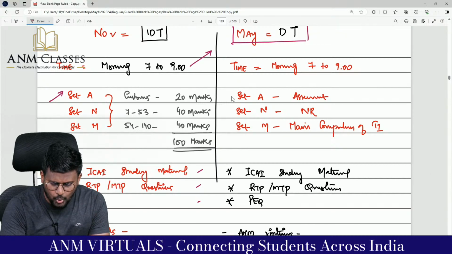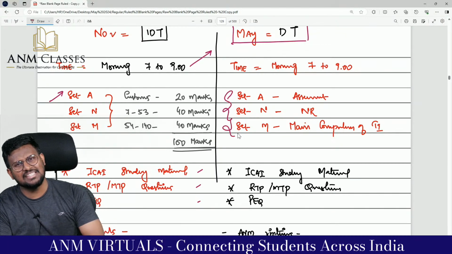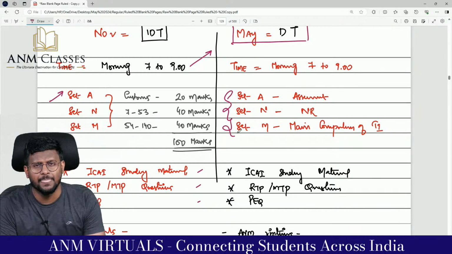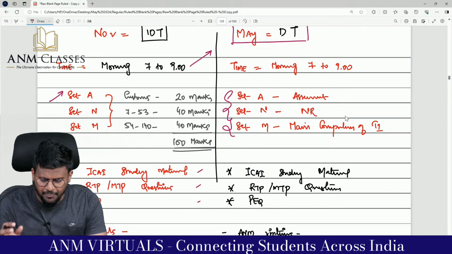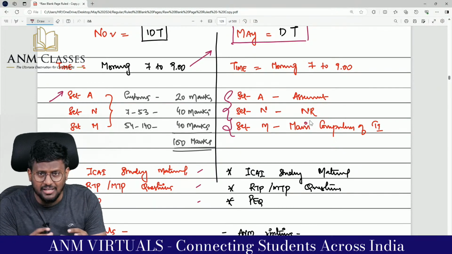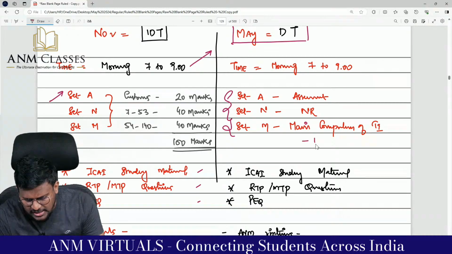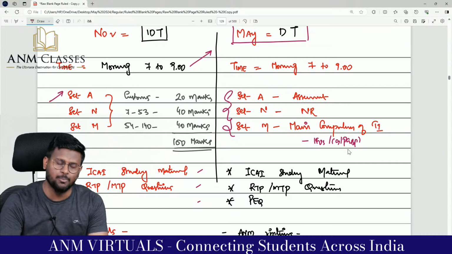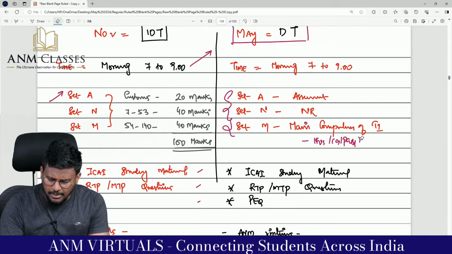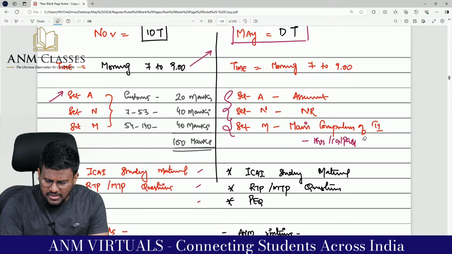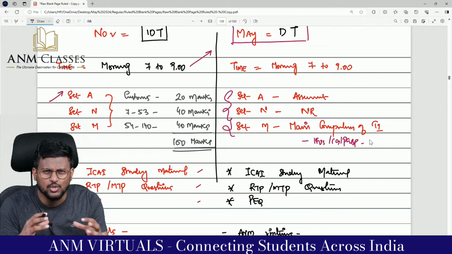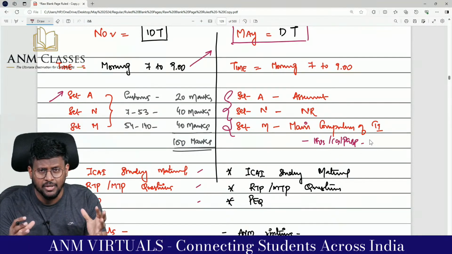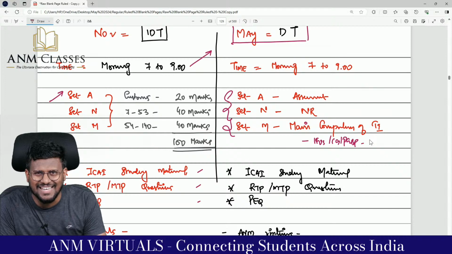There also, we have classified into 3 categories: Set A, Set N and Set M. Set A stands for assessment, Set N stands for non-resident, Set M stands for main computation of total income. Inside this we have IFOS, capital gains and PGBP, basically the inter portion. Some students have subscribed to this, and every Saturday and Sunday, since it should not be exclusively video lectures, I am revising that.